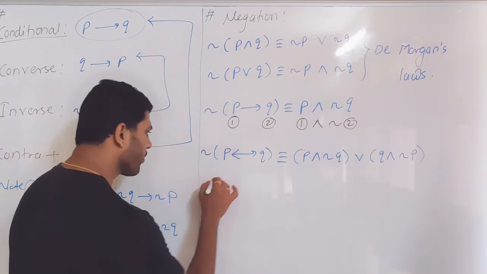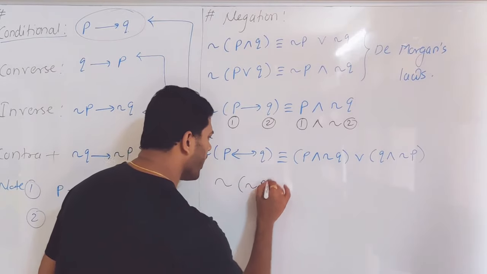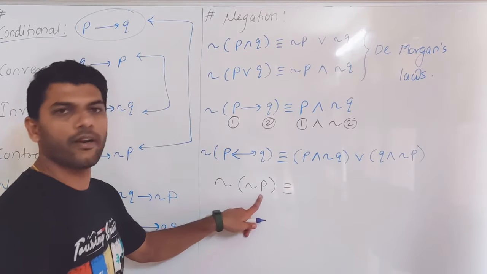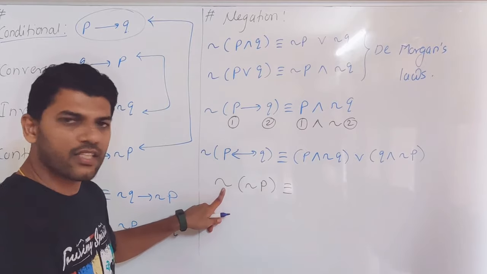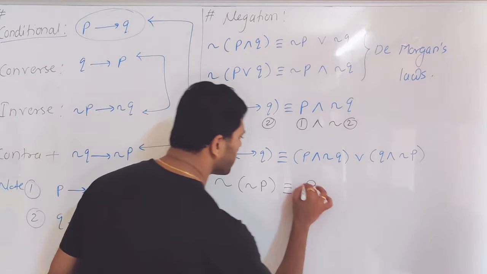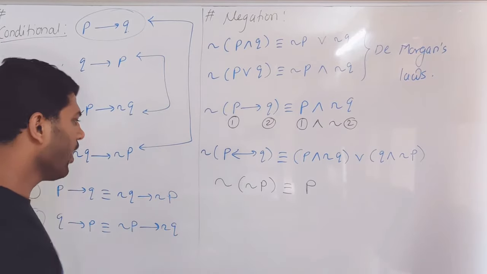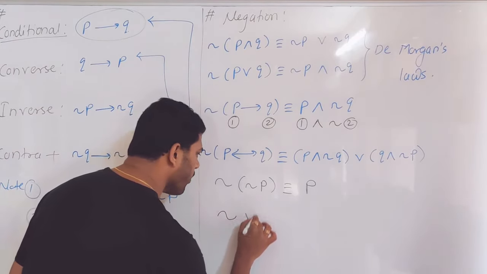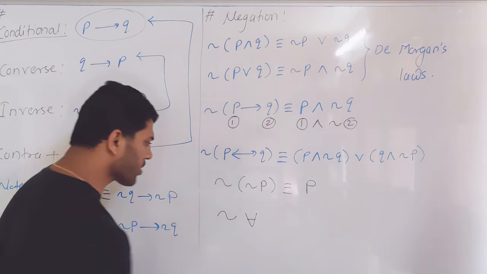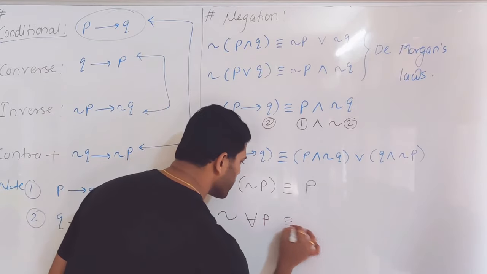And one more, what if it's a negation of a negation of a statement? Then if you take the negation two times of the same statement, the answer is the statement itself. And lastly, two important things. What is the negation of a universal quantifier, all, with the statement P?